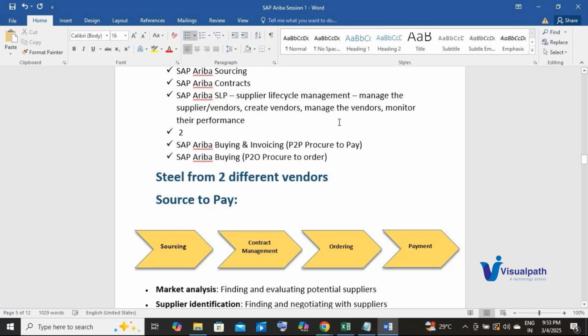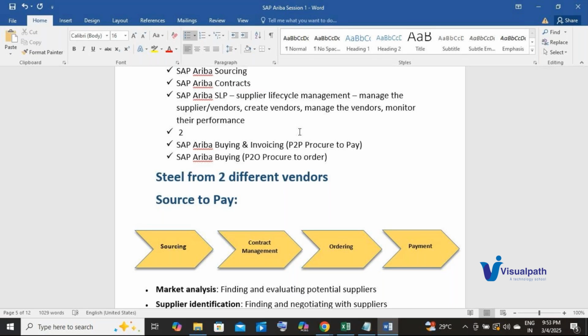It is internal, yes, but we can also interact with the vendors here. When I'm monitoring their performance, I want to let them know how they are performing, so that they can improve. I should give them that chance to improve.